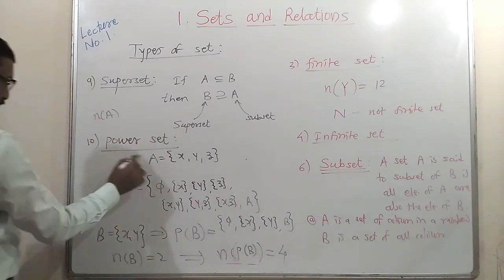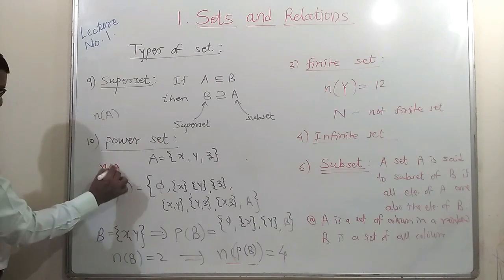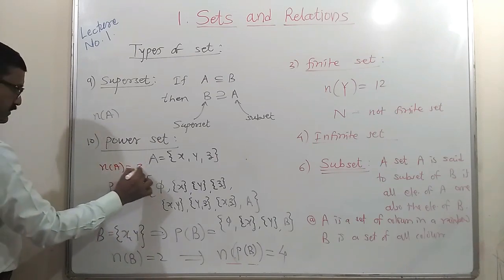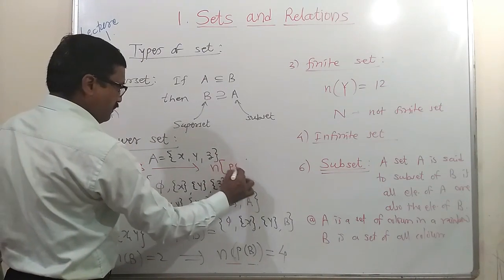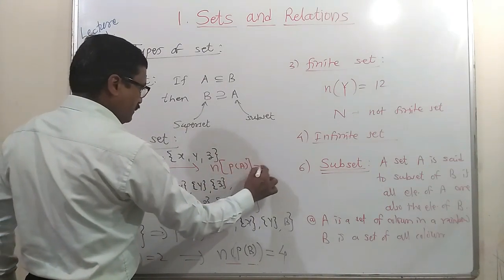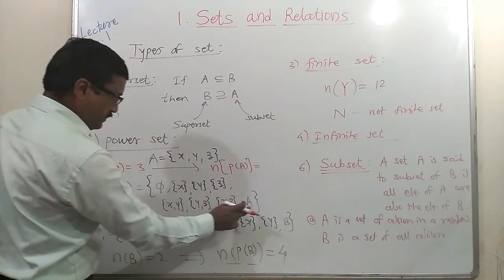Number of elements in A is 3, and the number of elements in the power set of A is 1, 2, 3, 4, 5, 6, 7, 8.